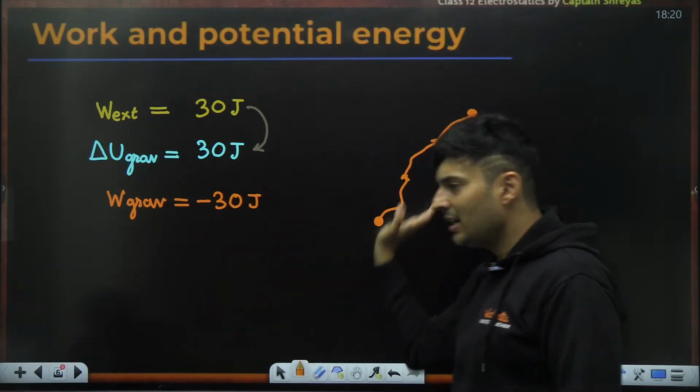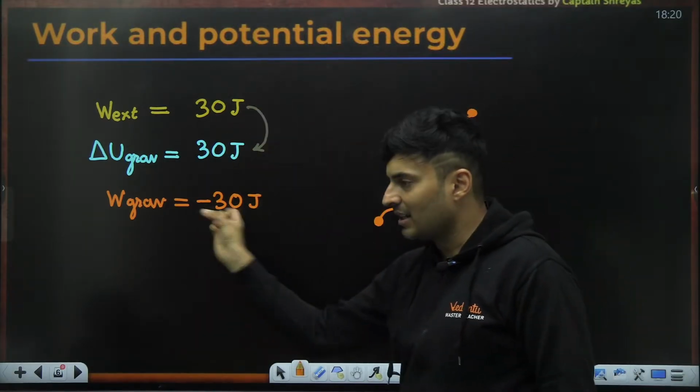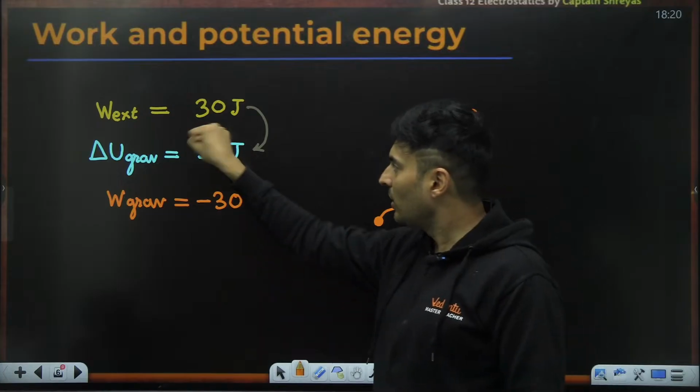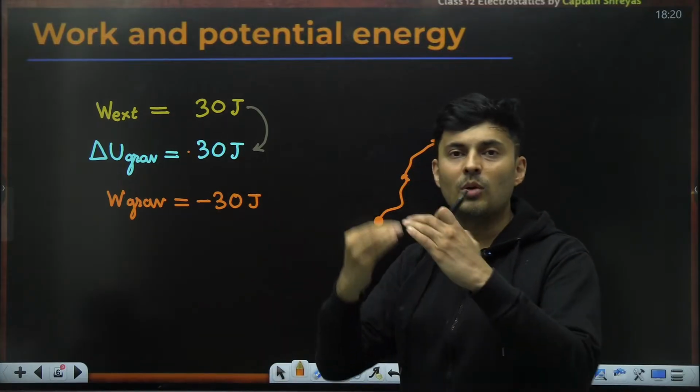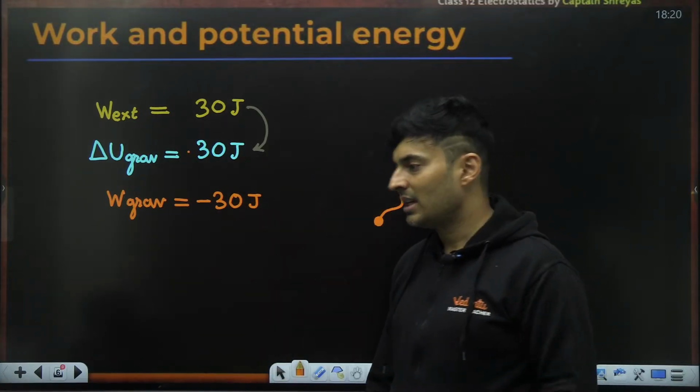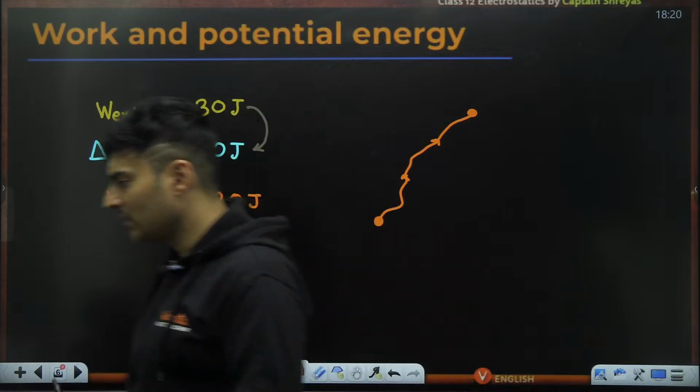So I did 30 joules. Gravity sucked away 30 joules. But don't worry, it's stored in the form of potential energy. Is that absolutely clear, everyone?